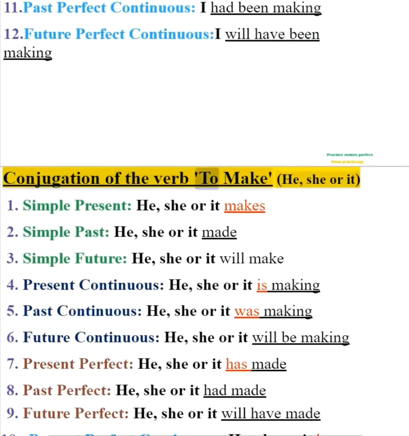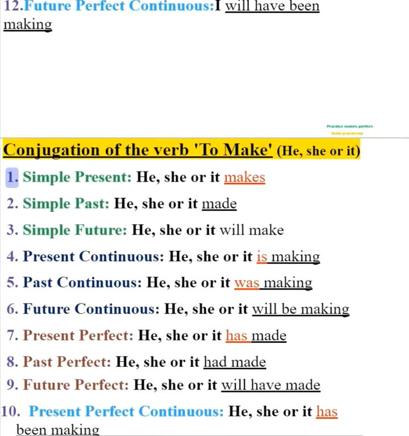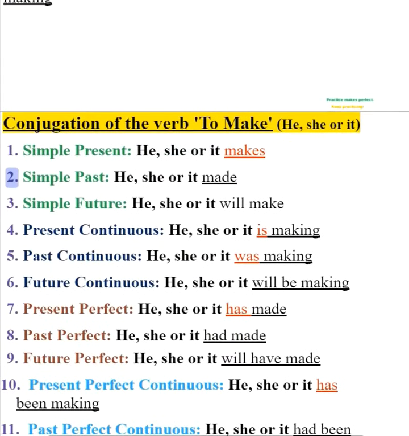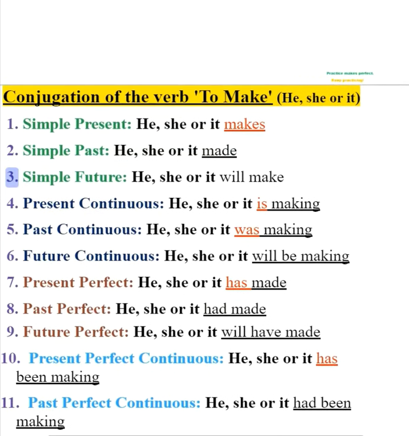Conjugation of the verb to make. He, she or it. 1. Simple present. He, she or it makes. 2. Simple past. He, she or it made. 3. Simple future. He, she or it will make.